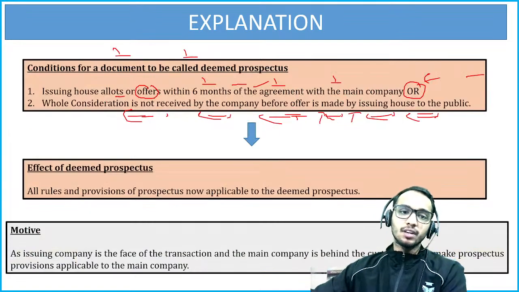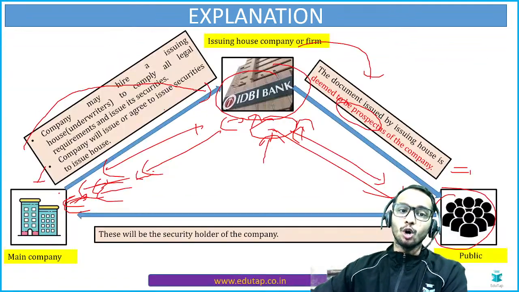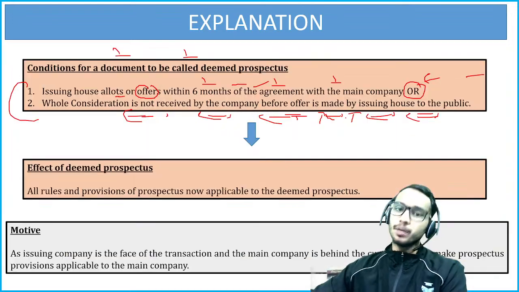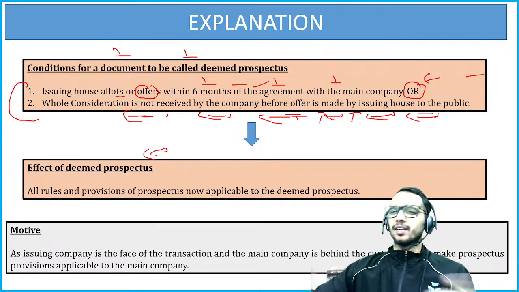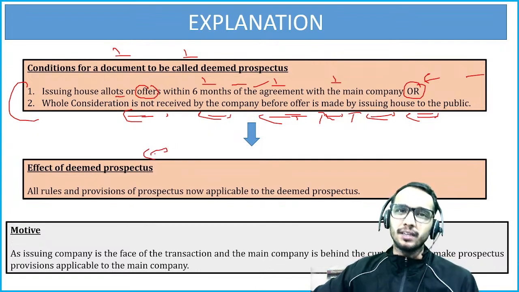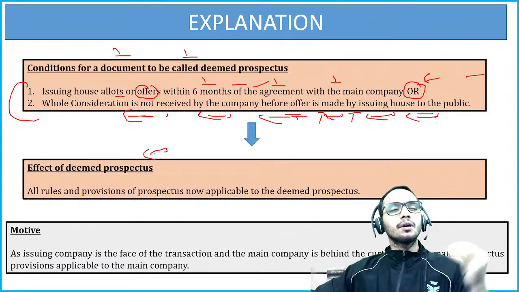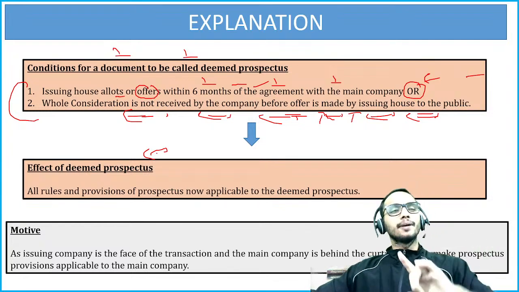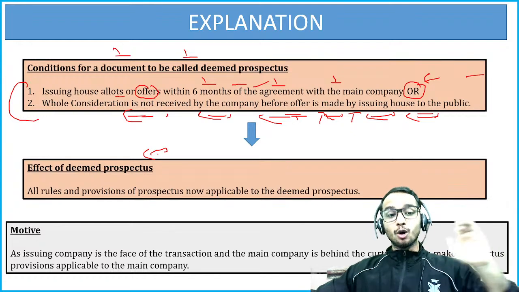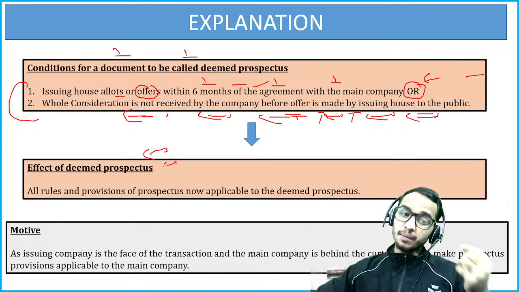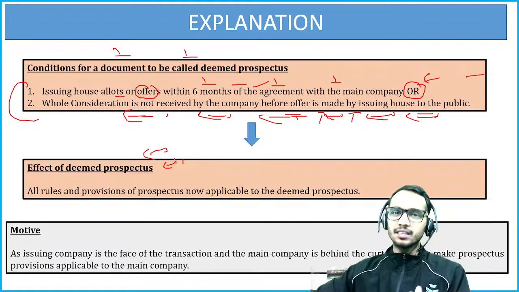So if any one of the conditions is satisfied, we will call this document a deemed prospectus. Clear enough? Now, what is the effect of a deemed prospectus? Why are we considering it a prospectus? Because whatever laws and provisions there are with respect to the prospectus, all will be applied to the deemed prospectus as well. That's the logic.